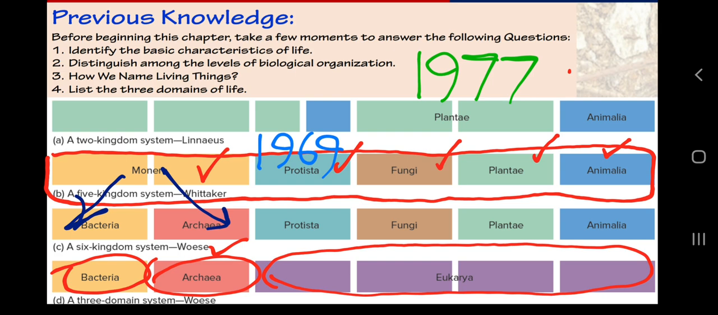So our scientists came to know that the organisms which are prokaryotic, of course included in kingdom Monera, are so different that they must be classified as two separate kingdoms. So those two groups of organisms included in Monera were Archaebacteria and Eubacteria.